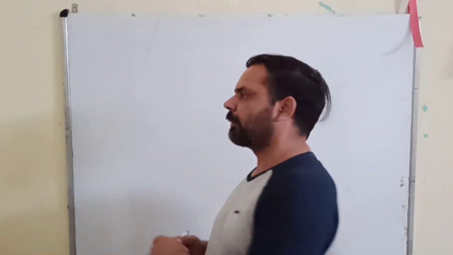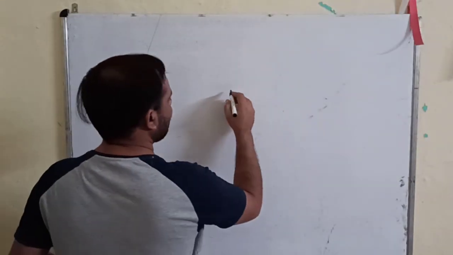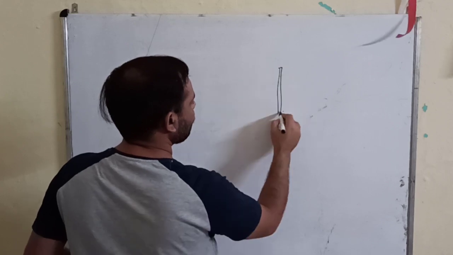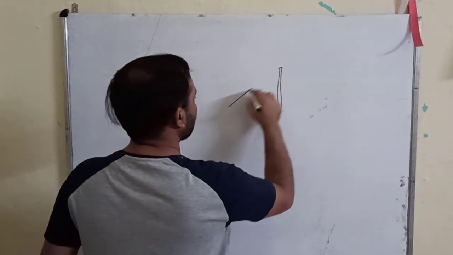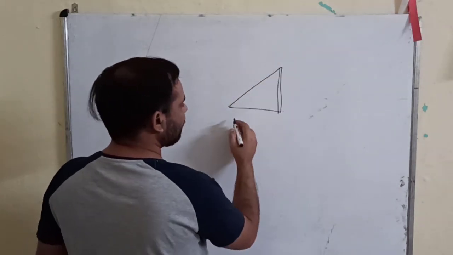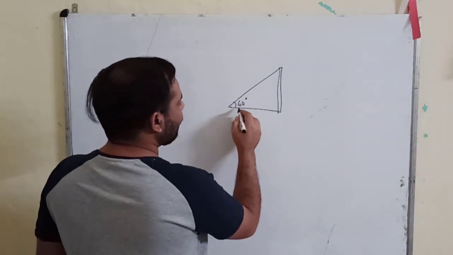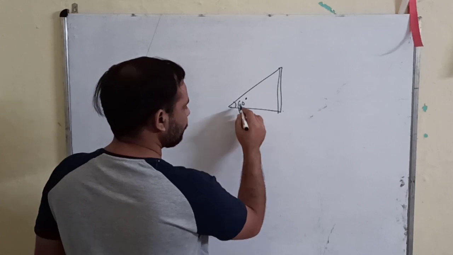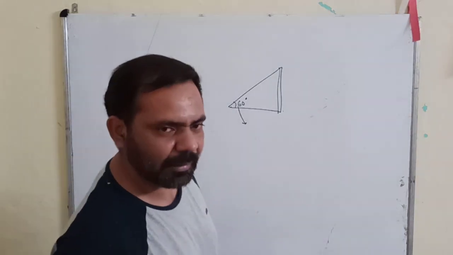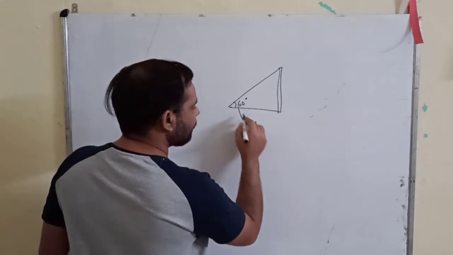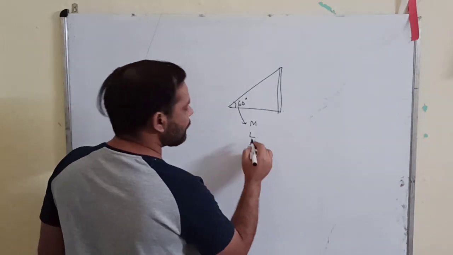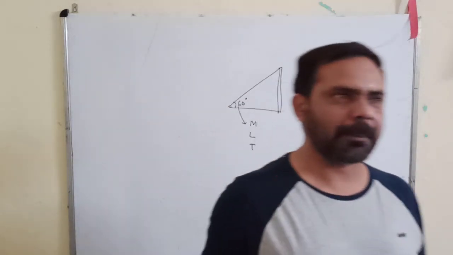Okay, you tell me. Suppose there is a stick, and you are looking at the top of the stick, and you make an angle of 60 degree. Now you tell me what is the length of this angle. How much is the length of this angle? What is the mass of this angle, what is the length of this angle, what is the time of this angle? Tell me now.